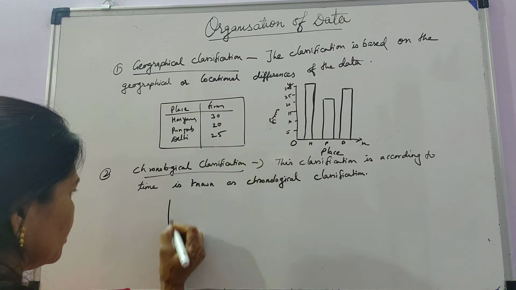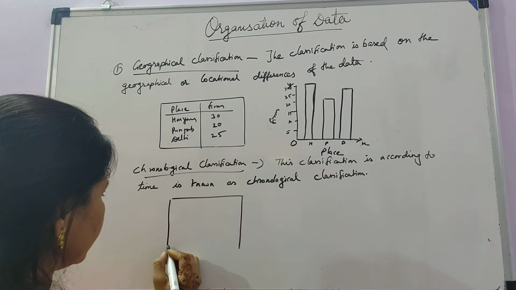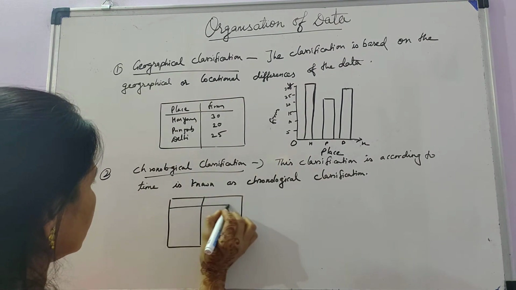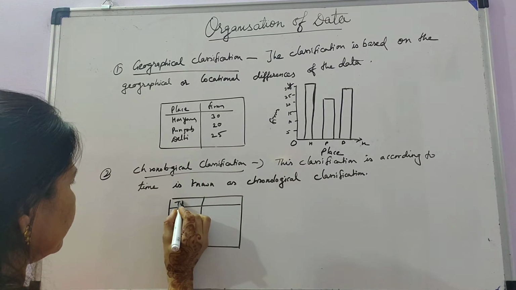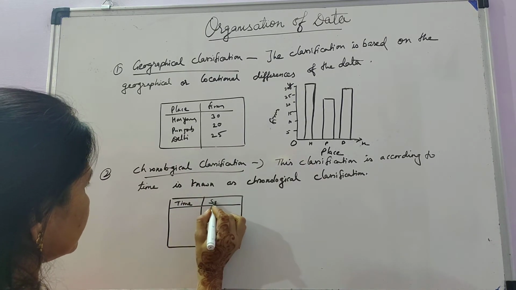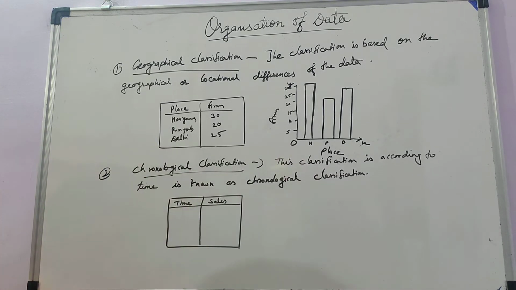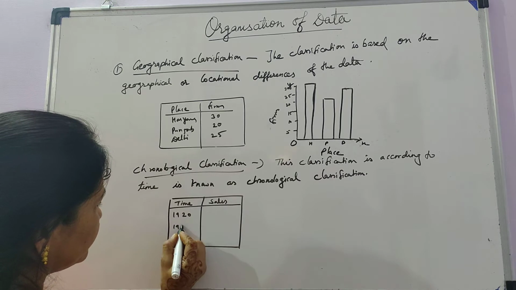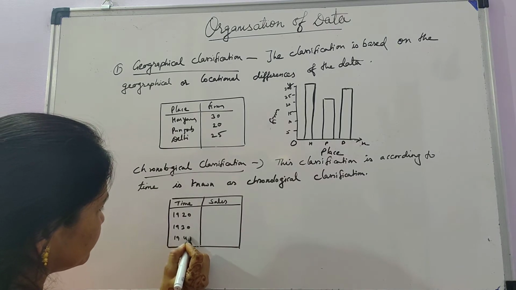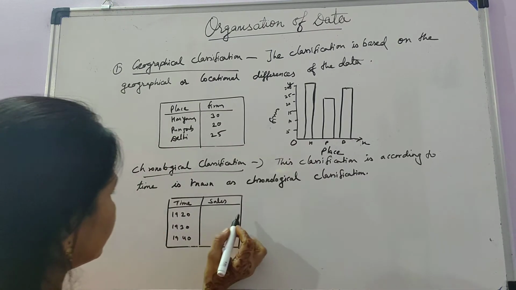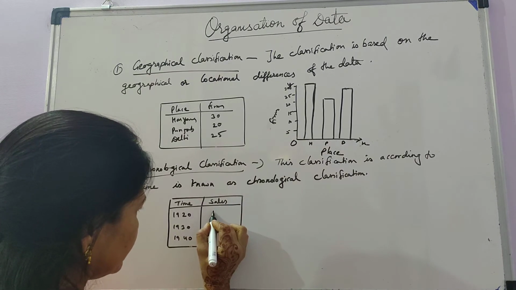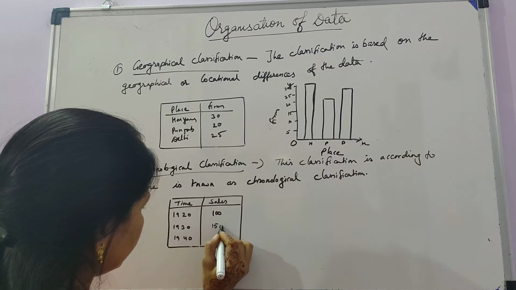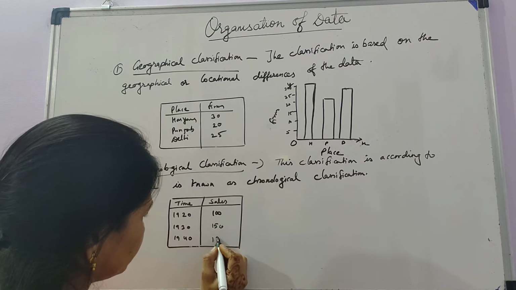Suppose you are presenting chronological classification, so you make two columns. The first is for the time and the other is for the sales. Suppose in different years, like 1920, 1930 and 1940, the number of sales in 1920 is 100, in 1930 is 150 and in 1940 is 120.